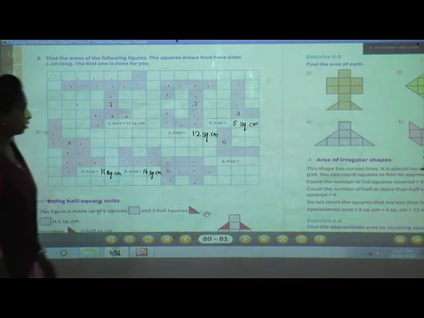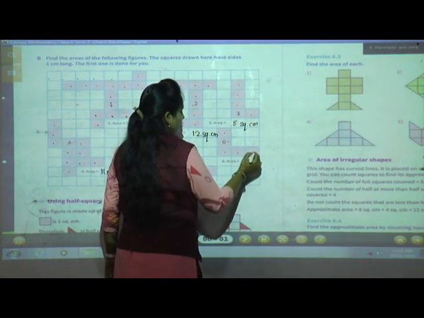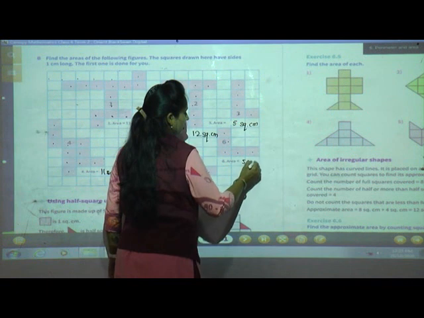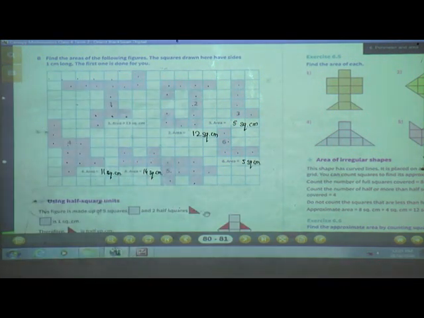And what about the sixth one? Very small figure. 1, 2, 3, 4, 5. 5 square centimeter. Clear? Understood till here? Yes, very good. Now we'll move to the next concept.